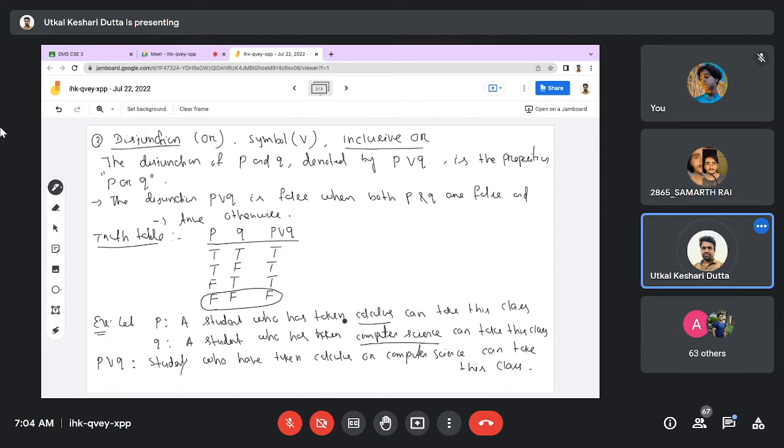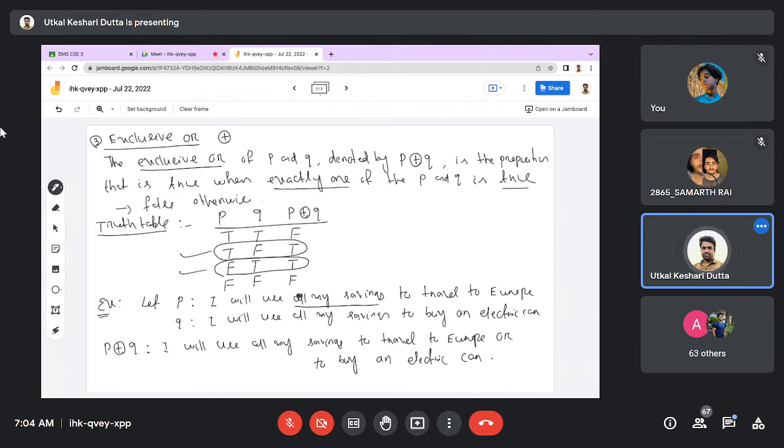Got it? But in this case, when you are spending all your savings to buy a car, that means after spending all your money, you have no money remaining to go to Europe. Got it? So this simultaneously cannot happen. Okay, so the earlier example of inclusive or, where the student can take both classes, yes.